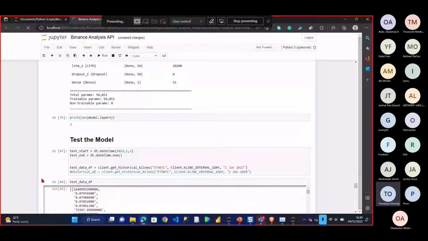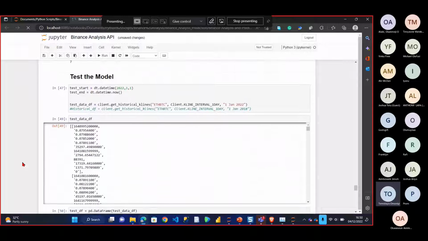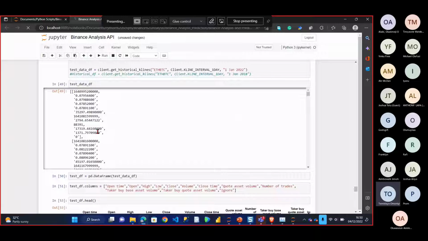After this, I have the start date and the end date, right? The start date I started from the 1st of January 2022 to the end date. The end date is now. If you write now in Excel, it gives you both the date and time. So I'm creating a prediction from the 1st of January 2022 to today, which is the 14th. I'm not running this again, I've already closed it because of time. So it's going to give me a data set.